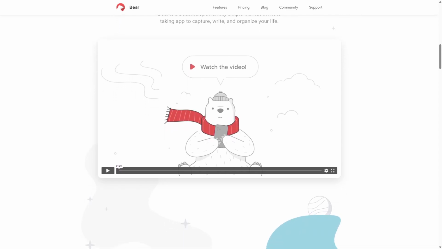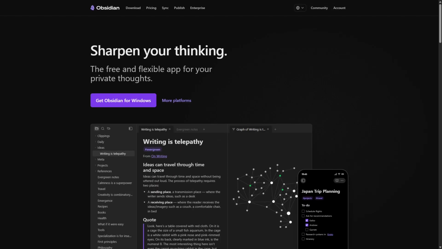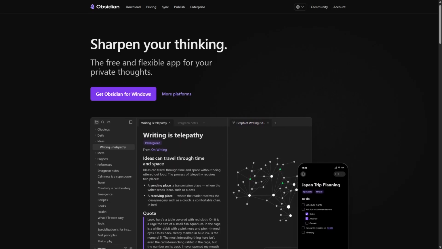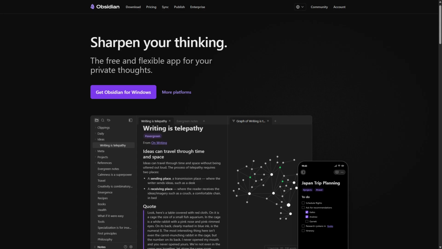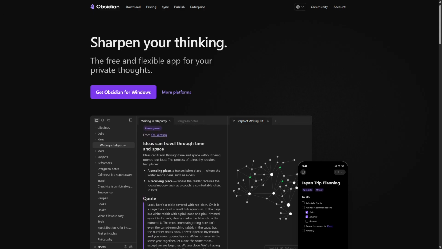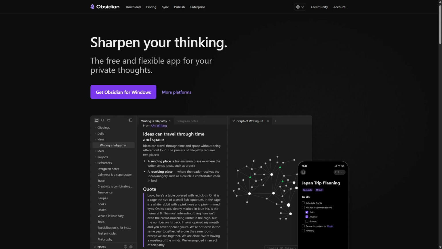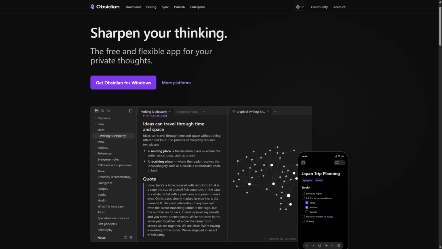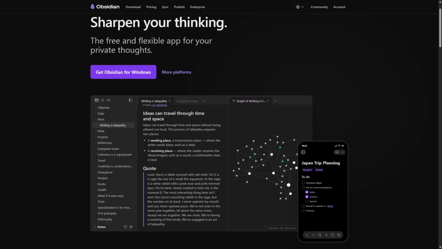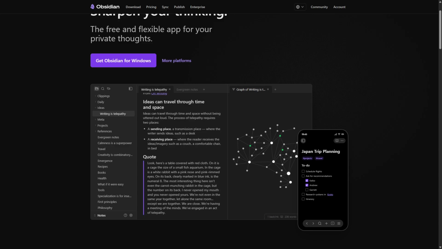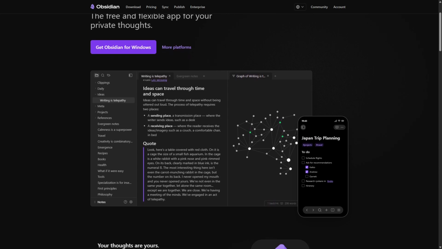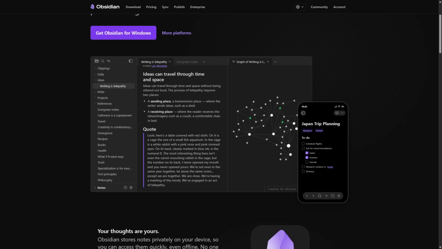heavy customization. Obsidian is a powerful note-taking app that transforms your notes into a connected knowledge base using markdown files stored locally. It works by allowing users to create notes and link them through bidirectional links, visualizing relationships in a graph view. Obsidian's strengths include extensive customization through plugins, themes, and community support.